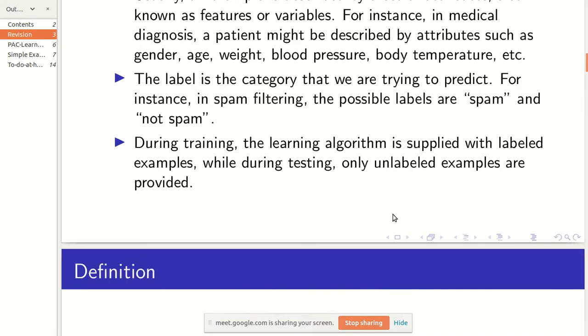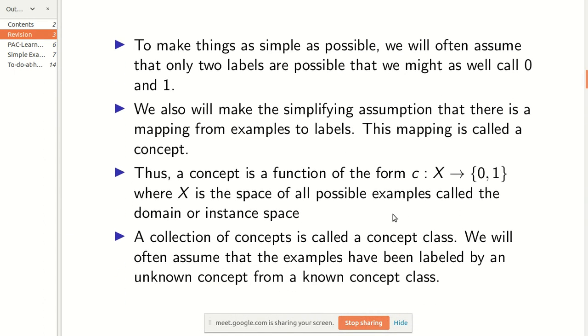Basically we assume that there's a mapping from examples to labels, and we call that mapping a concept. So a concept is a function which, given an example, maps it to either 0 or 1, and a collection of such concepts is called a concept class.